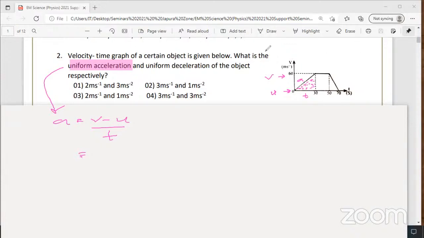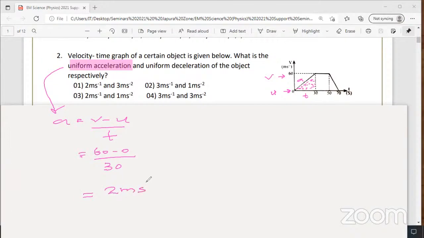Then final velocity is 60 minus initial velocity 0. 60 minus 0. Look at the graph. From the graph you get the data. Time taken 30 seconds. Then you get the acceleration 2 meters per square second.